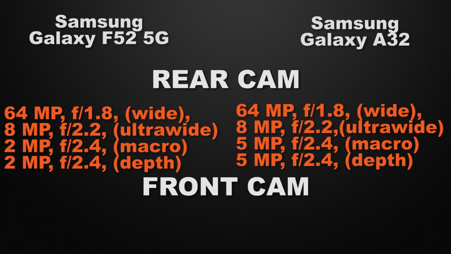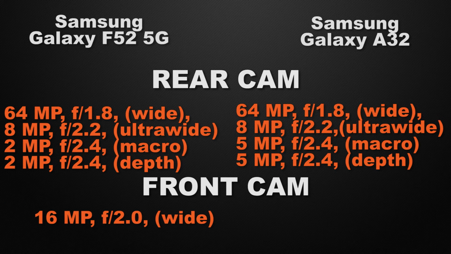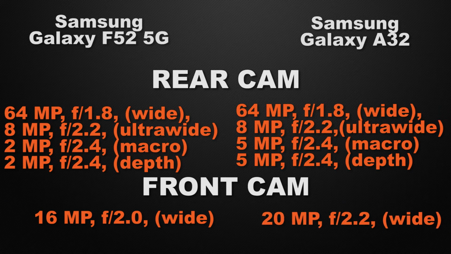And about the front camera of the devices, F52 has a 16 megapixel wide camera, whereas A32 has a 20 megapixel wide camera. So the winner here is F52 because it has a lower aperture, which helps to capture low noise photos in low light conditions.